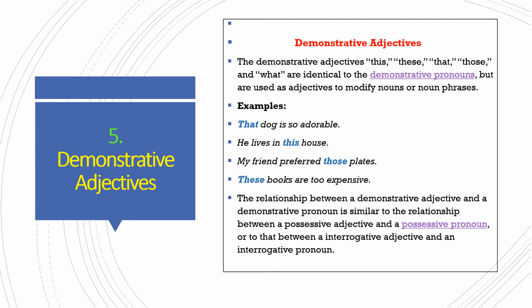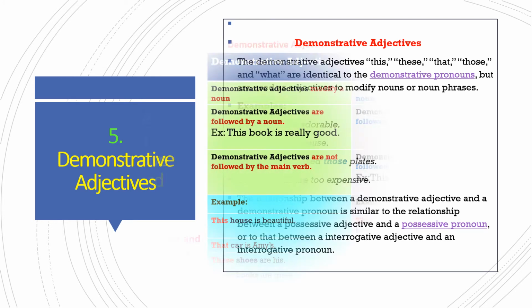The relationship between a demonstrative adjective and a demonstrative pronoun is similar to the relationship between possessive adjectives and possessive pronouns, or interrogative adjectives and an interrogative pronoun. Let us observe the difference between demonstrative adjectives and demonstrative pronouns.